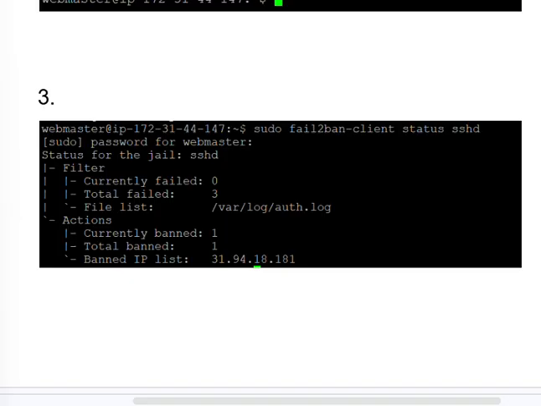So, as you can see on screen, Fail2Ban successfully caught the attack, showing one currently banned IP address. This proves our defense is active and working.